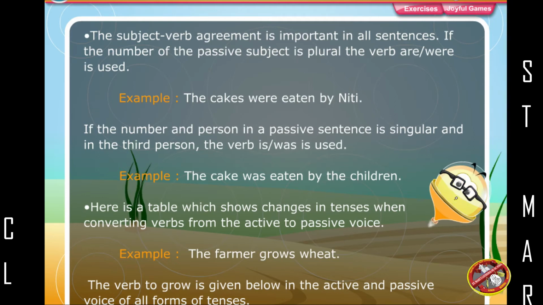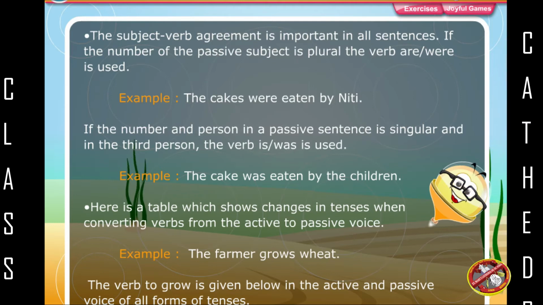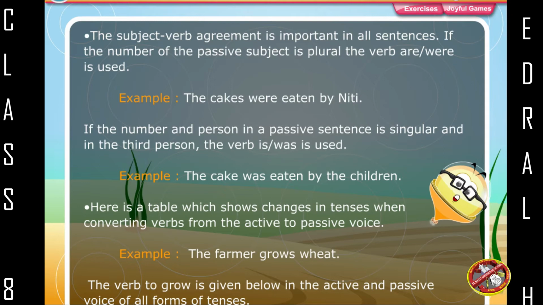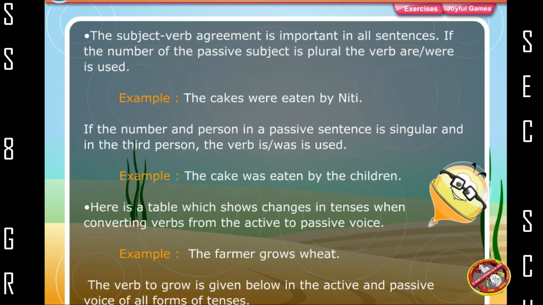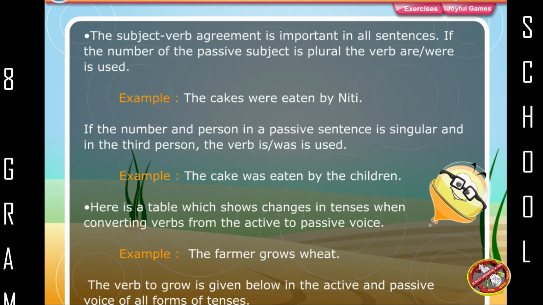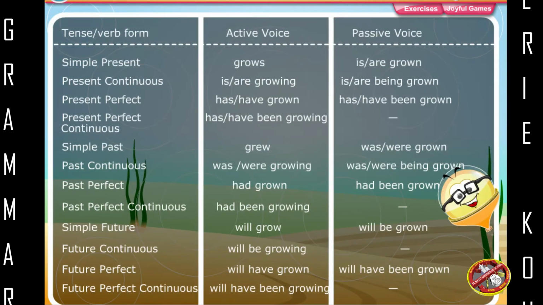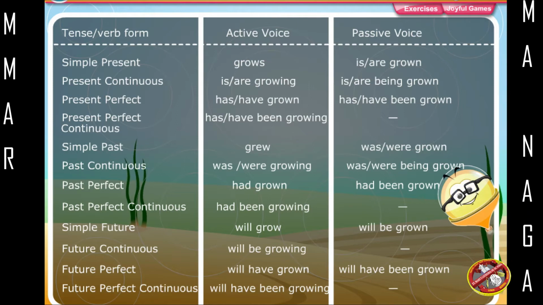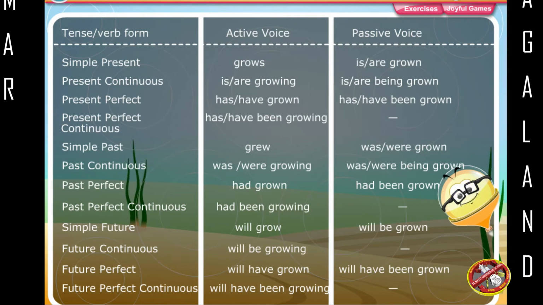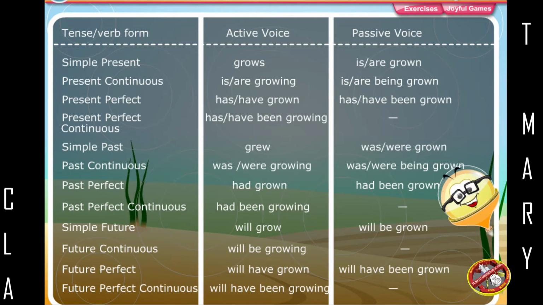Here is a table which shows changes in tenses when converting verbs from the active to passive voice. Example: The farmer grows wheat. The verb to grow is given below in the active and passive voice of all forms of tenses. Tense, verb form, active voice, passive voice: simple present, grows, is, are grown; present continuous, is, are growing, is, are